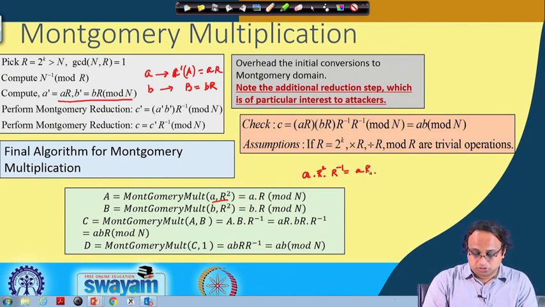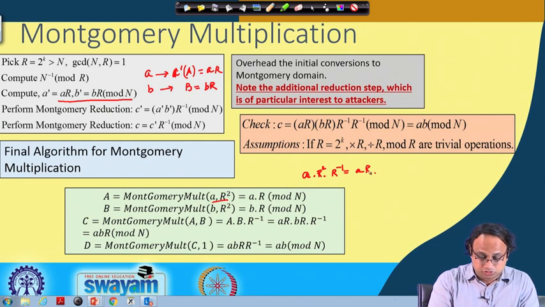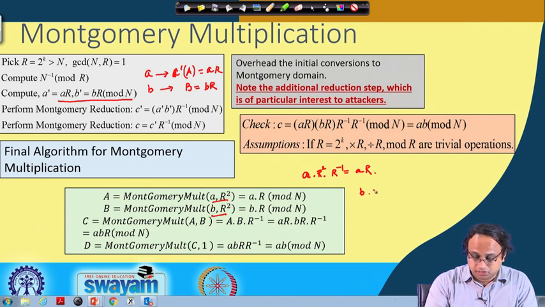Okay. Then we also perform the Montgomery multiplication with b and r square, and I get the result which is b into r square with r to the power of minus 1, and that is b into r. Then we perform a Montgomery multiplication, which is essentially shown over here, with a and b.